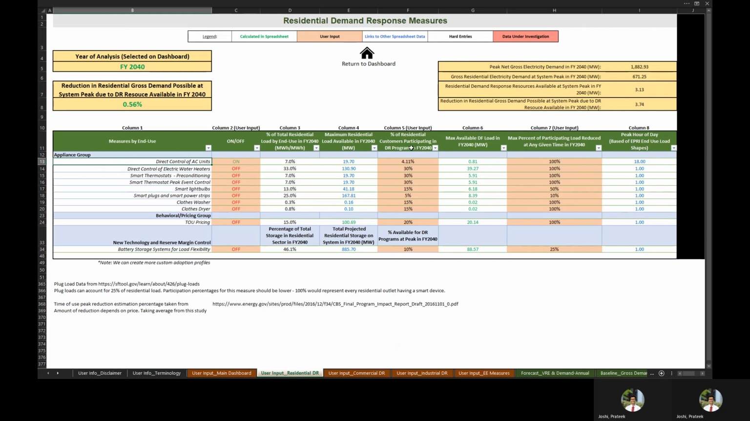In the IRP assumptions, 4.1% of residential customers will be participating in the demand response program by 2040. So that's the value set in column 5, which is another user input column. In column 7, users can set the maximum percent of the participating load that is reduced at any given time. So for this example, we'll leave it at 100%.